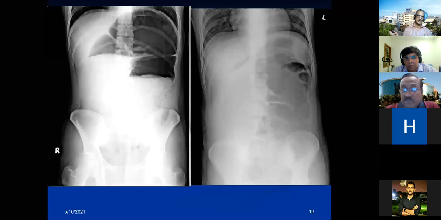Are they all pushed to the right side, clumped together on the right side? You can't see the small bowel at all. Just the large bowel completely, the left colon that is dilated.